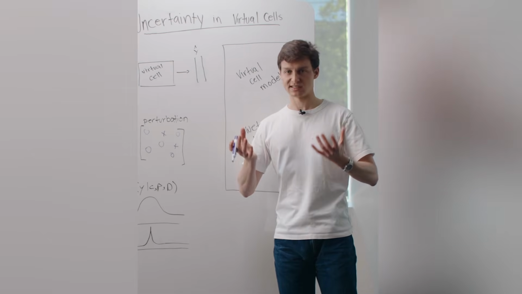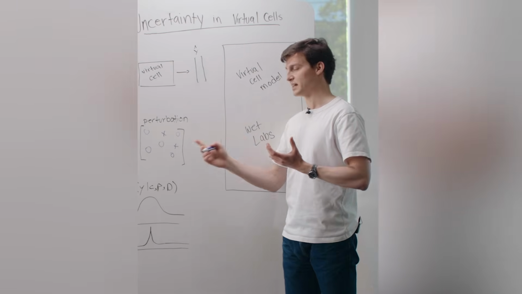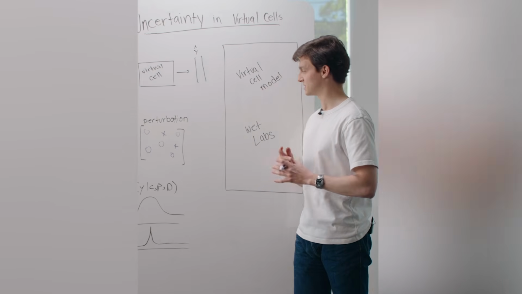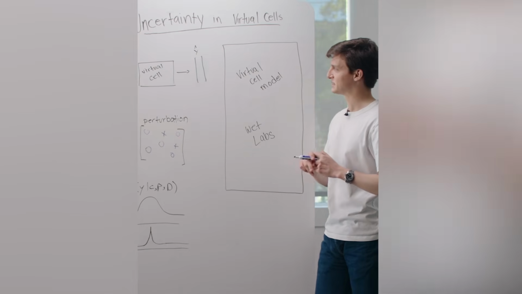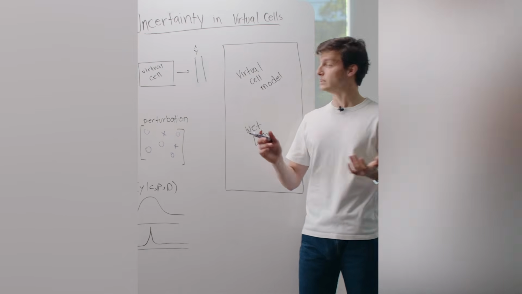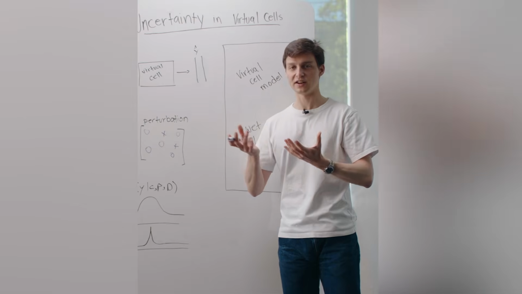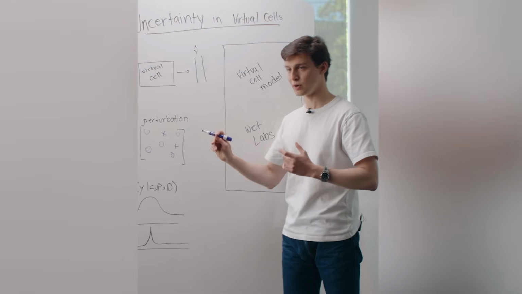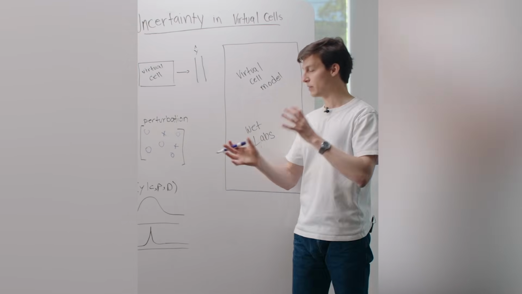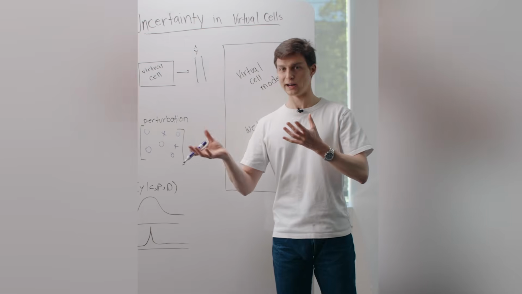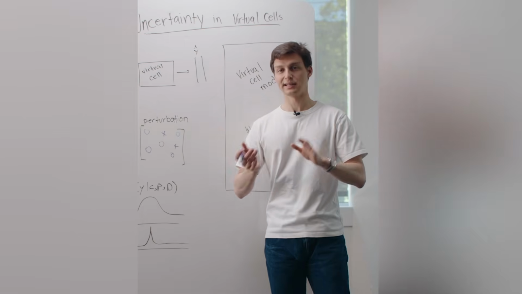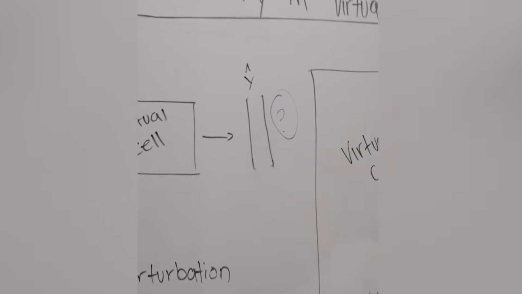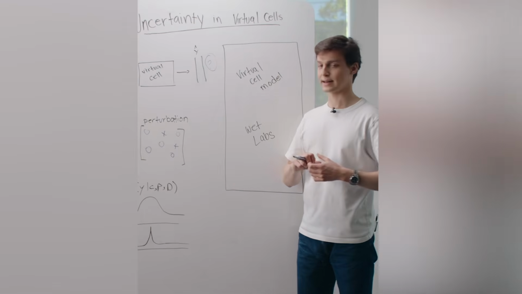Since the data acquisition process is so expensive, we'll be really insisting on the fact that the model needs to generalize outside of previously seen cell types and perturbations. The problem is that these virtual cells have absolutely no mechanism to say the degree of confidence they have in their predictions. So there's no way essentially to know whether these crosses here correspond to something that looks like the training data and that the model will likely be familiar or good at predicting, or something that it's completely unfamiliar with. So essentially, we really don't know whether we should trust this y hat.